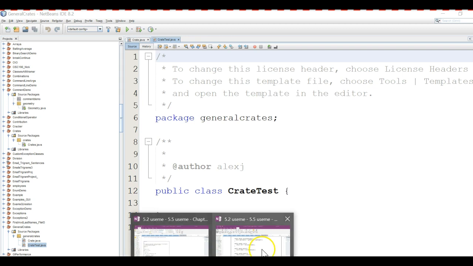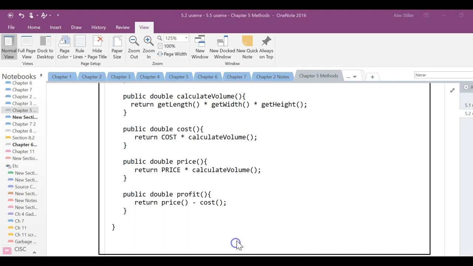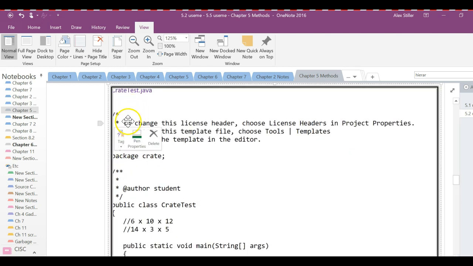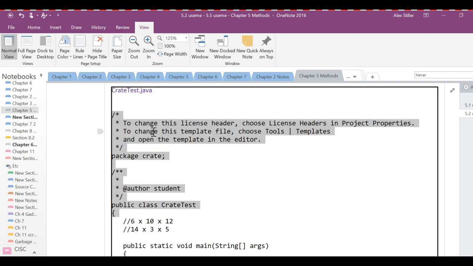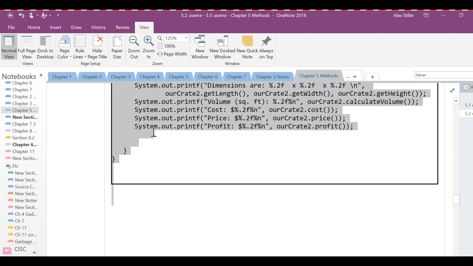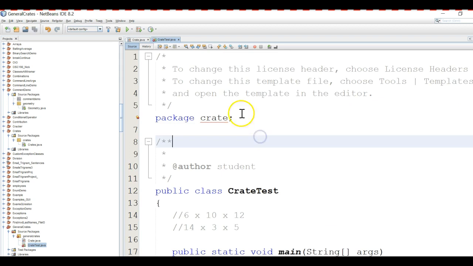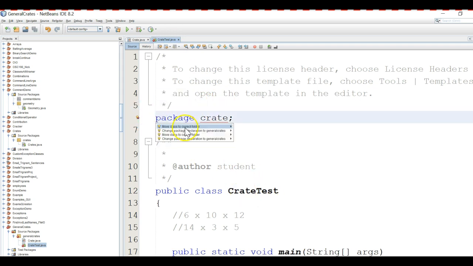And then for Crate Test, let's go ahead and get our code for that particular file. And I'll just paste it into that new file, and we can see that the package declaration is still as crate, so let's just change it to general crates.